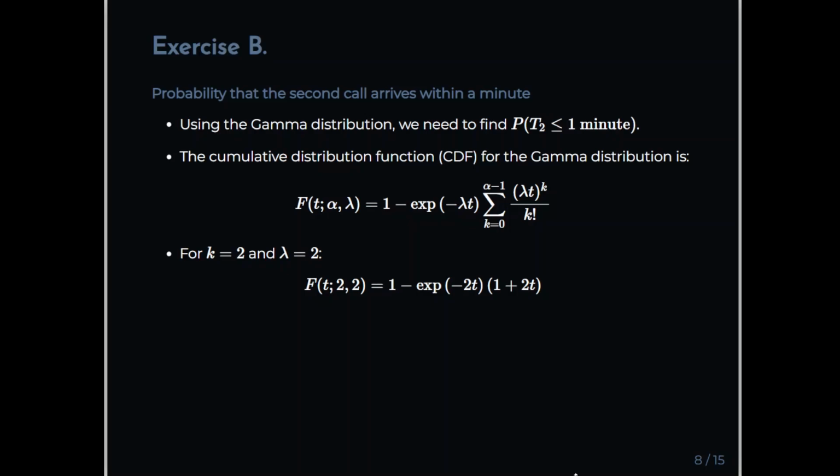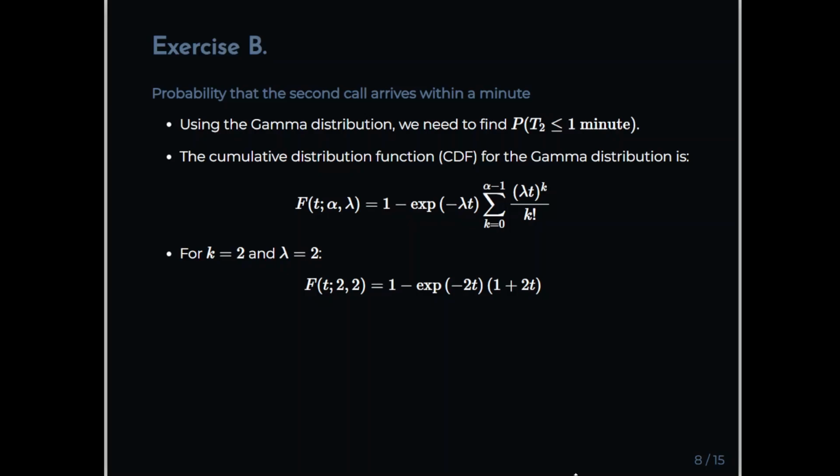Okay, so we have to evaluate the value within that summation twice, for k equal to 0 and k equal to 1. With lambda equal to 2, that is 2t. Okay, getting a bit tongue-tied there. So (2t) to the power of 0 divided by 0 factorial is 1.